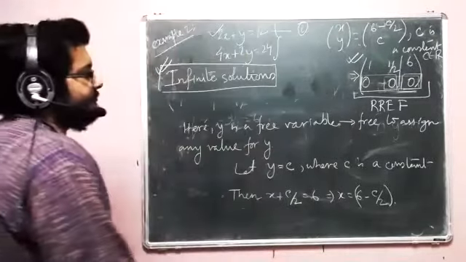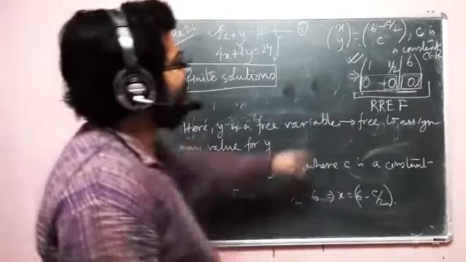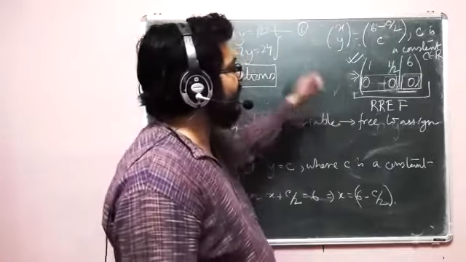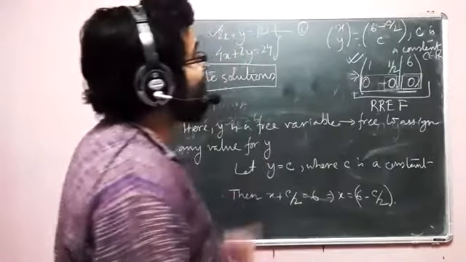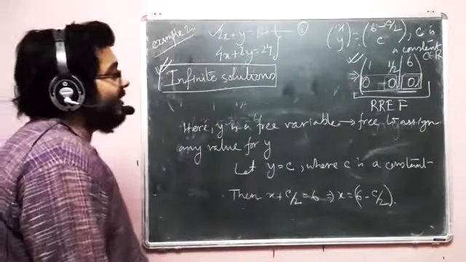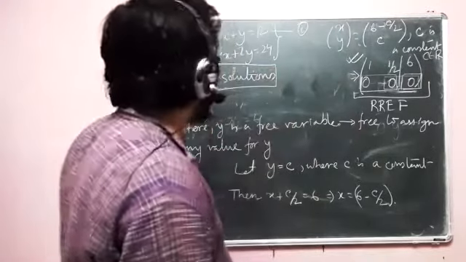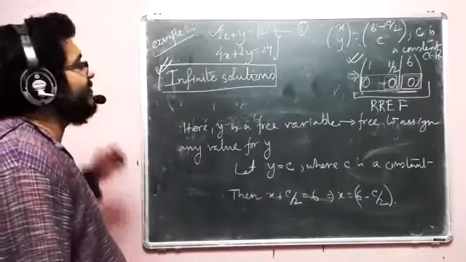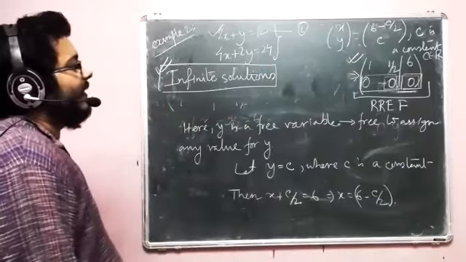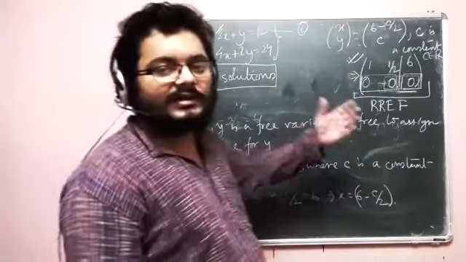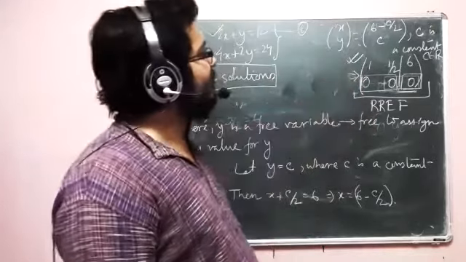So here I have a system where the rank of the matrix A is 1, which is less than the rank of the corresponding identity matrix, let's say. So in mathematics we put it like this: the matrix is not full rank.